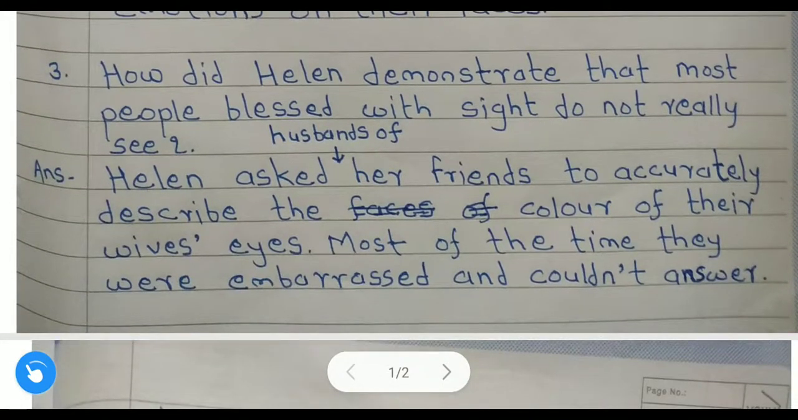How did Helen demonstrate that most people blessed with sight do not really see? Do you understand? Have you understood the question? How did Helen demonstrate? Demonstrate means you can say show. How did she show that most people blessed with sight, meaning their vision? She wants to say that most people could see, they could use their eyes, but still in reality